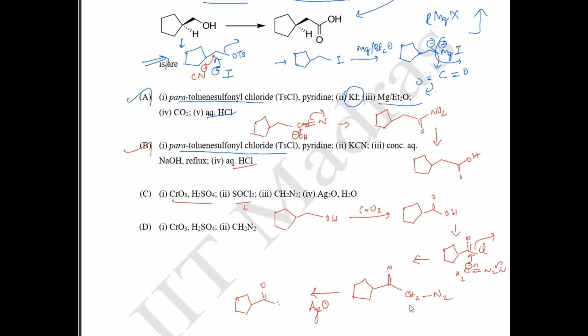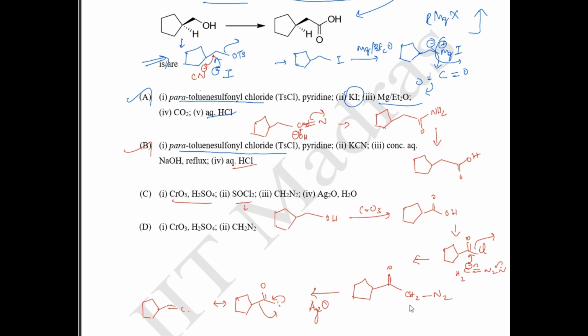Okay, and this carbon is now undergoing a rearrangement. So this carbon will be inserted here, and this entire group will shift here. So this is going to interconvert to a ketene.